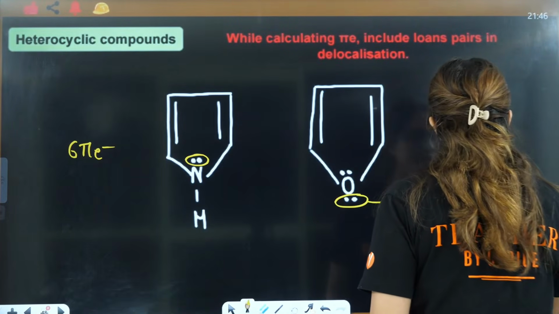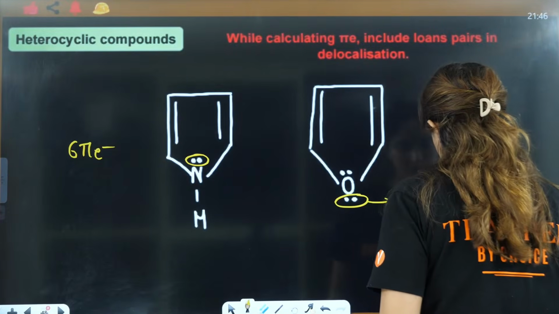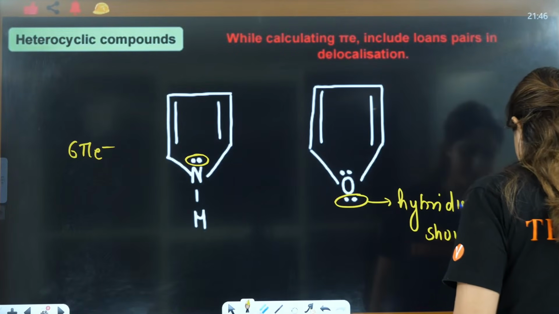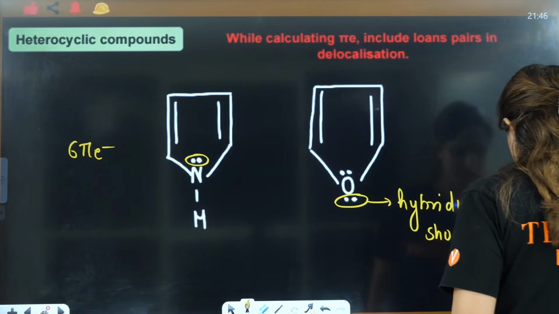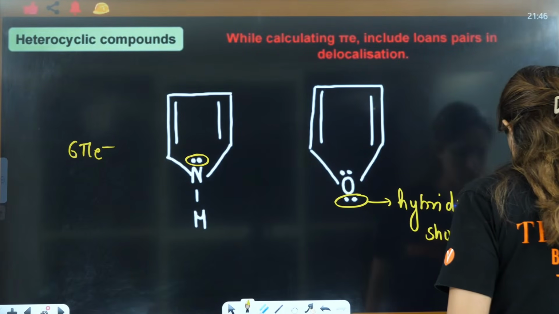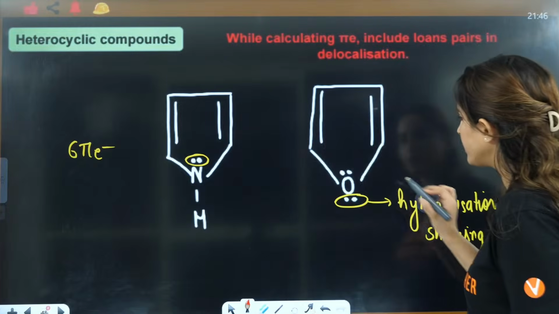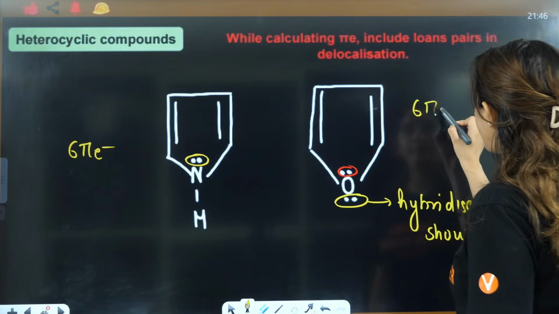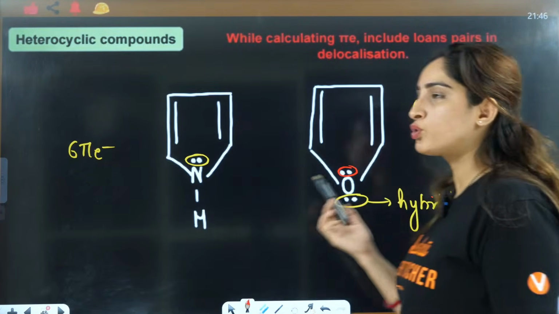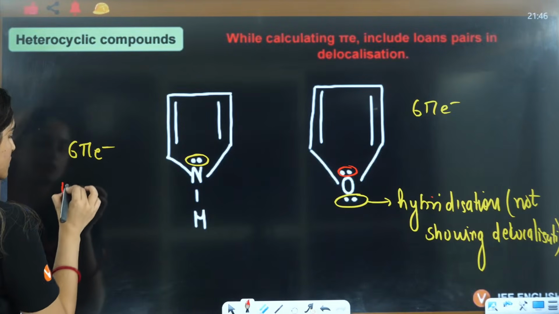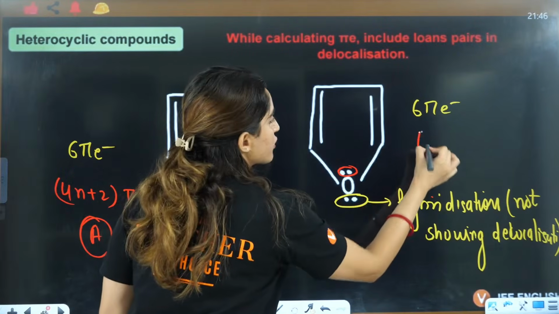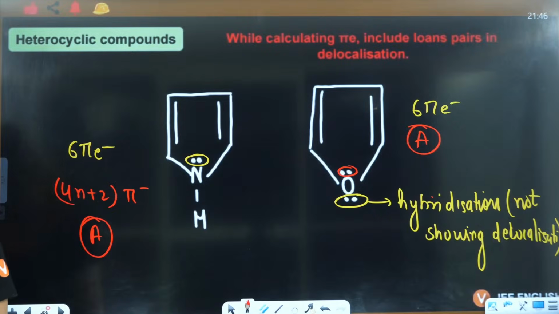This lone pair is not showing delocalization. So here you will have 1, 2, 3, 4, 5, 6. So it will be 6 pi electrons, right? Both of them we can see are aromatic. This is 4n plus 2 pi, that means it is aromatic. This is also aromatic. Right, everybody? Okay.